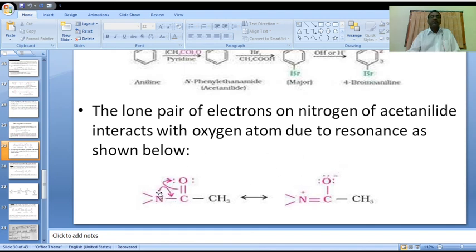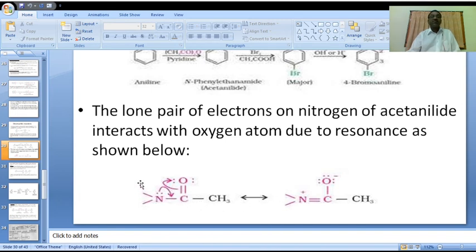In normal aniline, that pair of electrons participates in conjugation with the ring and gives different resonance structures.